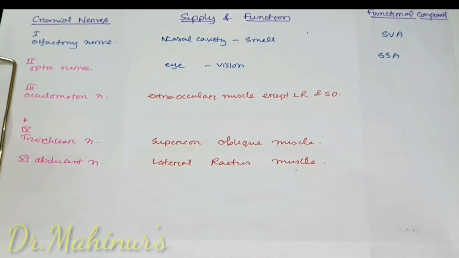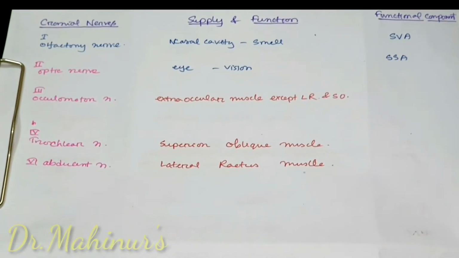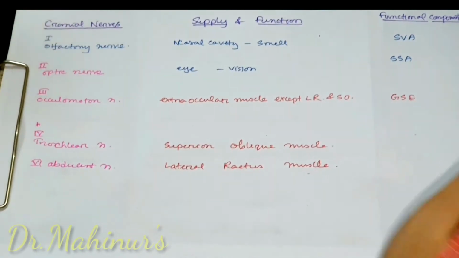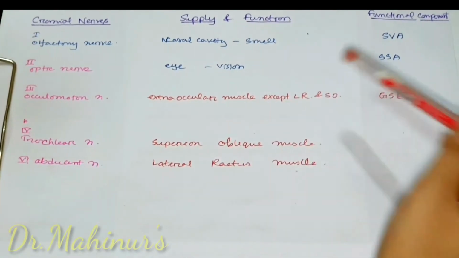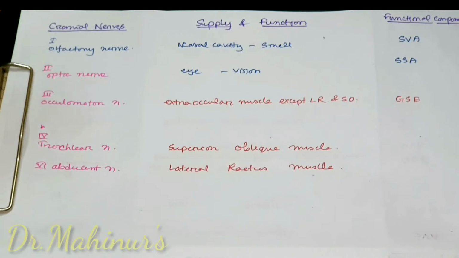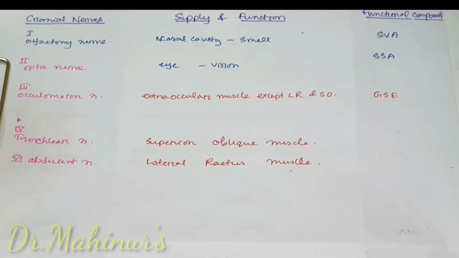So all are extraocular muscles, and these 3 nerves have the same functional component. So these are general somatic efferent. General, as these muscles are not derived from pharyngeal arch. As we know, muscles that are derived from pharyngeal arch are special, and those that are not derived from pharyngeal arch are general.